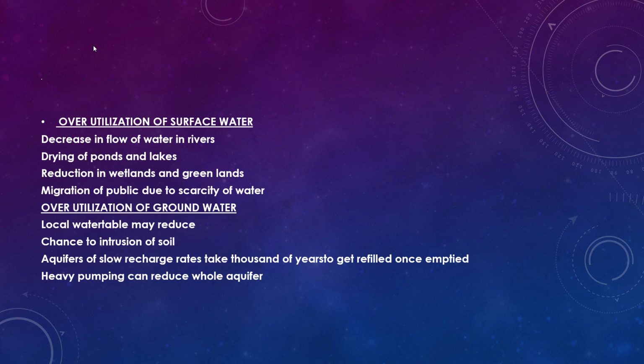Next, we have to study the overutilization of groundwater. First one is that the local water table may reduce. I told you the water table is deep under the earth, and overuse of this groundwater will reduce the water table's level. Next, chance of intrusion of salt into the soil. Even the soil will be intruded because of the overutilization of groundwater. Aquifers with slow recharge rates take thousands of years to get refilled once emptied.